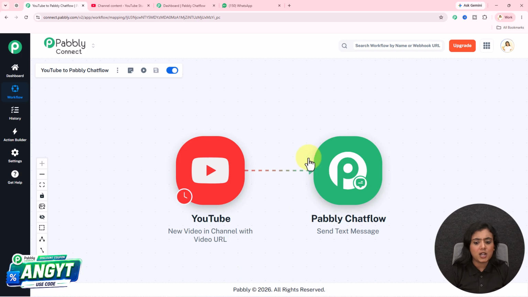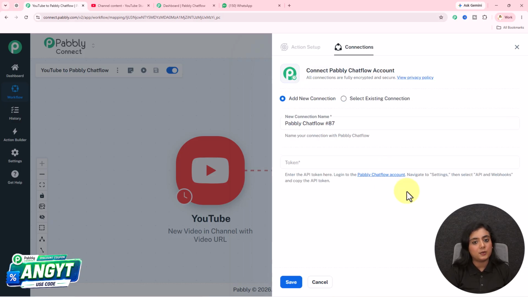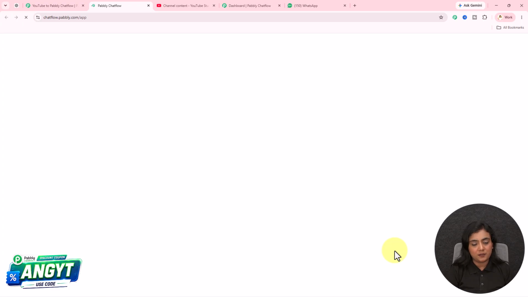Now using Pabbly Chatflow, I will be sending a text message. For that, I've selected the particular action application as well as the event. Click on this connect option and go towards this add new connection section. Now we have to enter the token. To have the token directly, go towards this hyperlink and you will come to your own Pabbly Chatflow account.